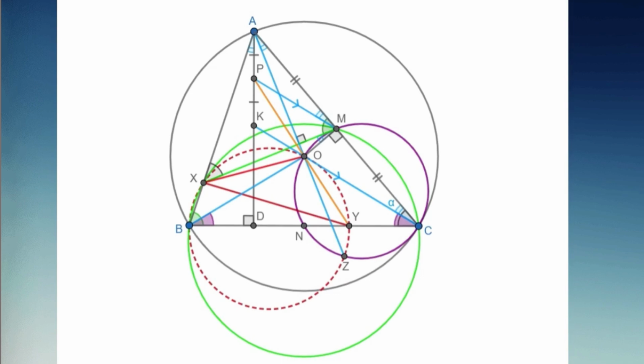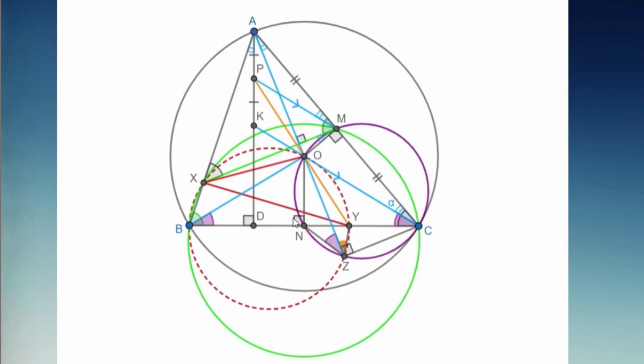Therefore, angles CNO and AZC are 90 degrees. Now, we need to prove that Y lies on the circle passing through B, X, O, and Z. For that, it's enough to show that angle OBY equals angle OZY. But since angle OBY equals angle OCY equals angle OZY, we need to demonstrate that ZO is the